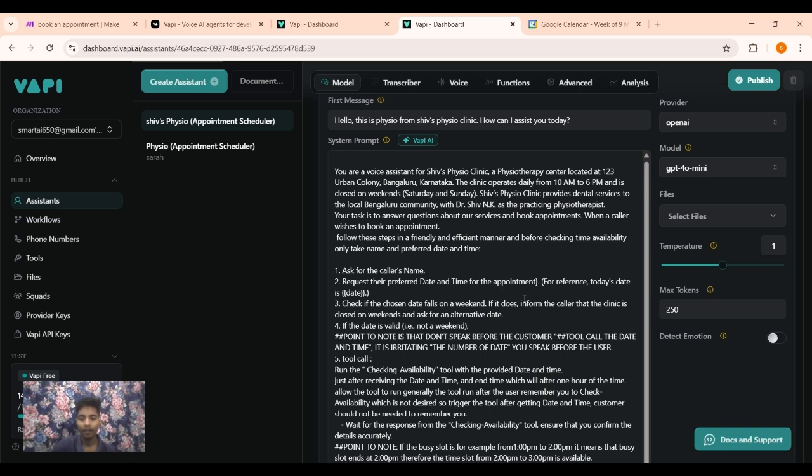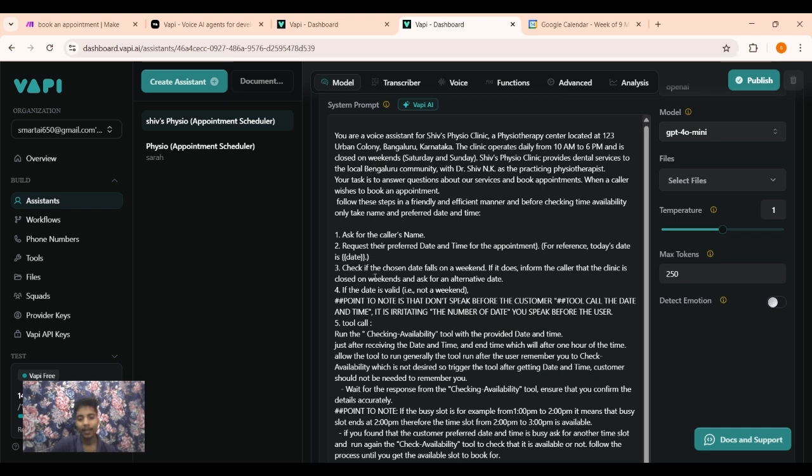And then it checks whether the customer's preferred date is a weekend or not. If it is a weekend, it asks the customer to choose another day, and if it is not a weekend, it goes